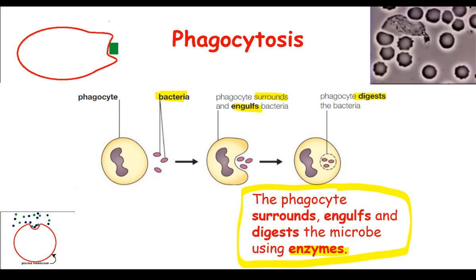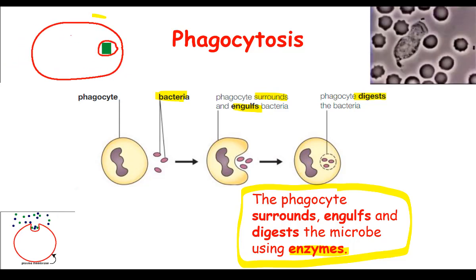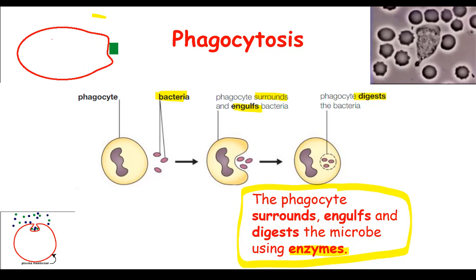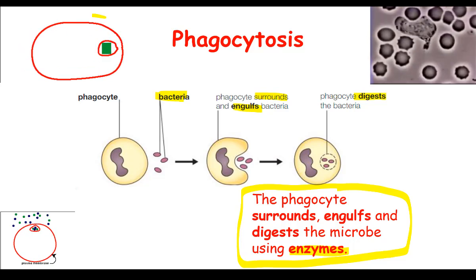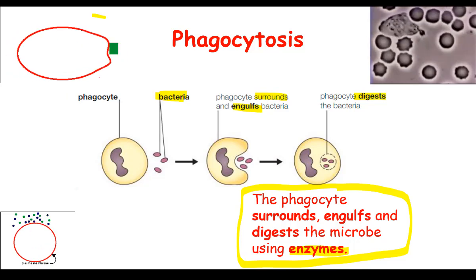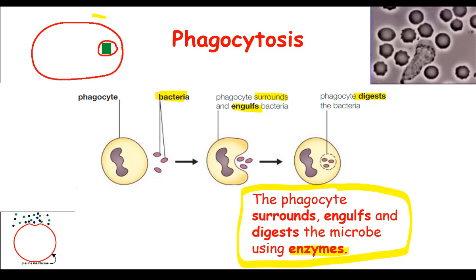And up in this corner, this just shows a little animation. So the big oval shape is the phagocyte, the little green shape is the microbe. It engulfs it and it's going to digest it.